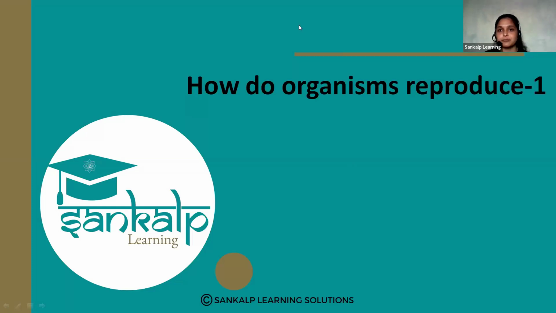Okay. So, in this chapter, first we studied asexual reproduction, right? Types of asexual reproduction.